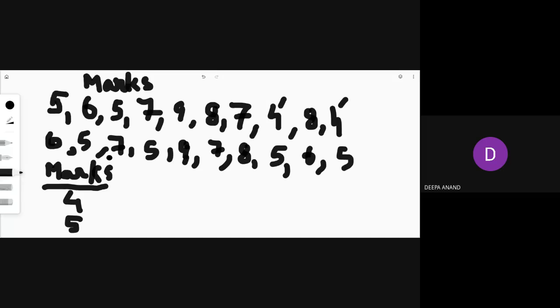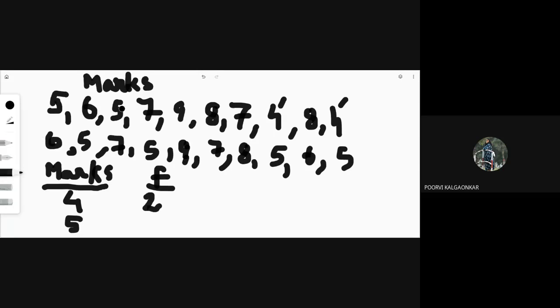Is it 2? Yes, ma'am. So what do you mean by frequency? The number of observations. How many times has it repeated? 2. So the frequency of marks 4 is 2.